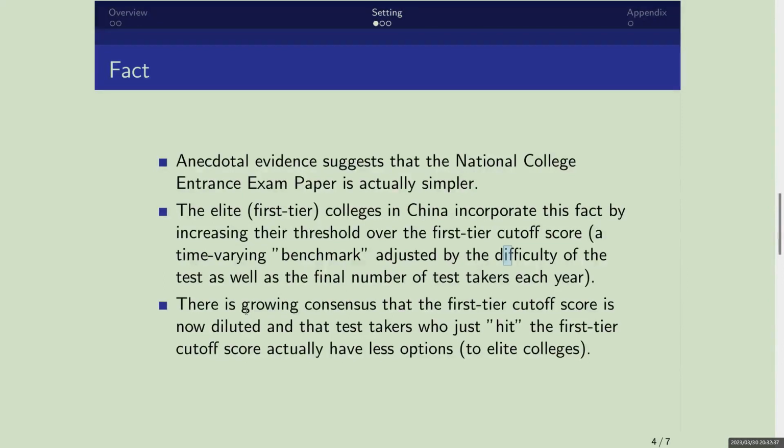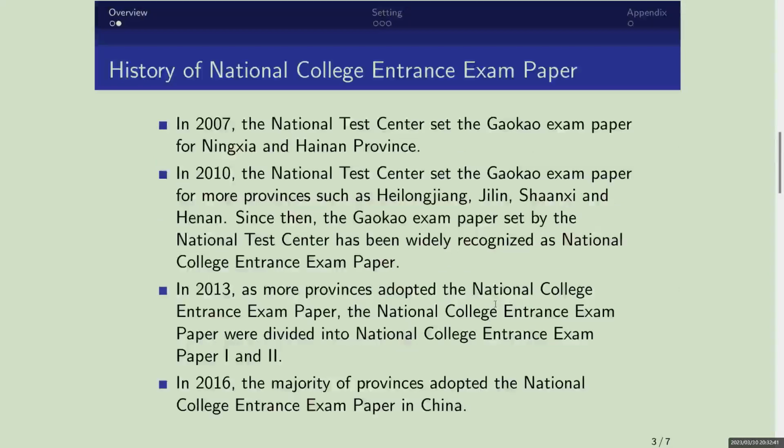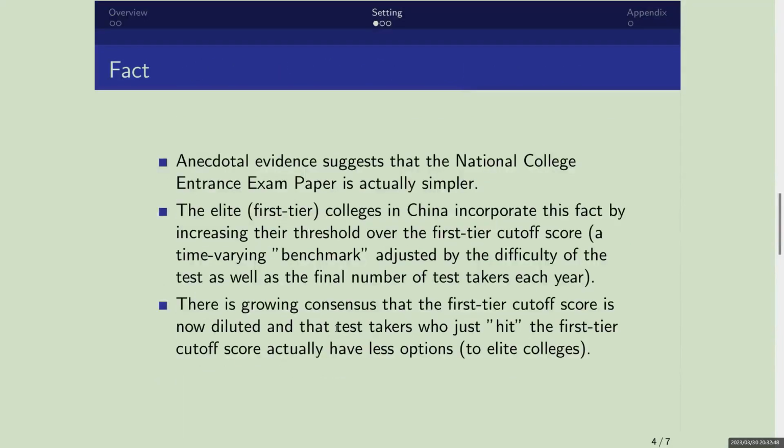There is also a growing consensus that the first tier cutoff score, since the formal introduction of the National College entrance exam paper, is diluted, and test takers who just hit the first tier cutoff now actually have fewer options for elite colleges.